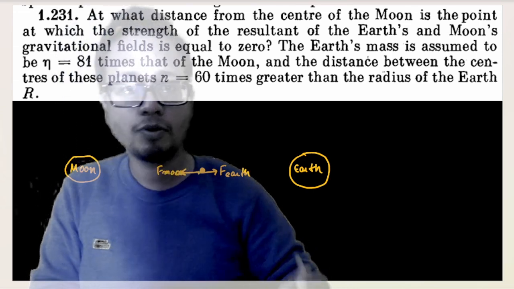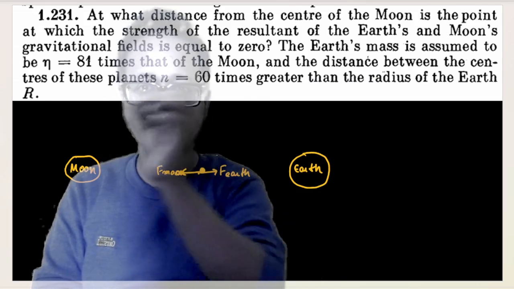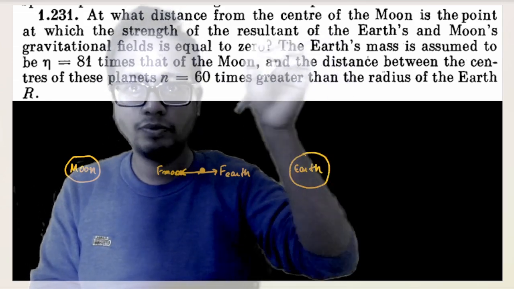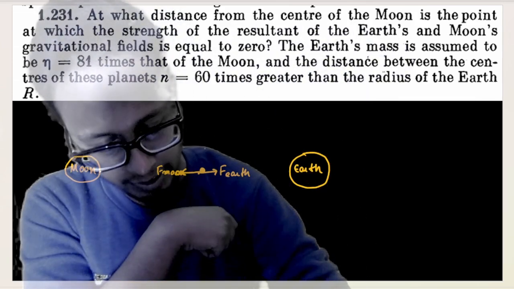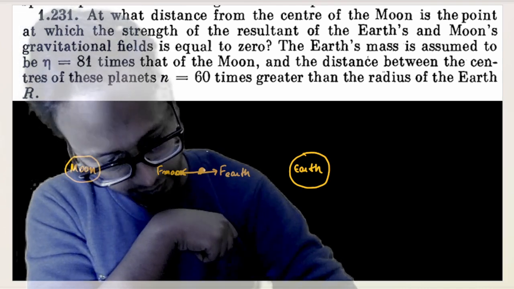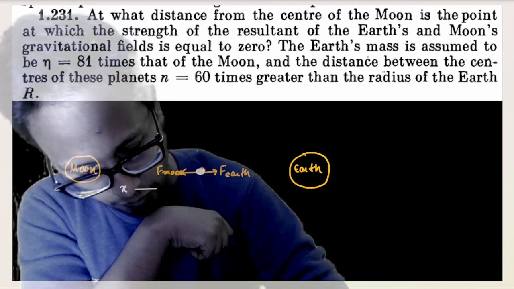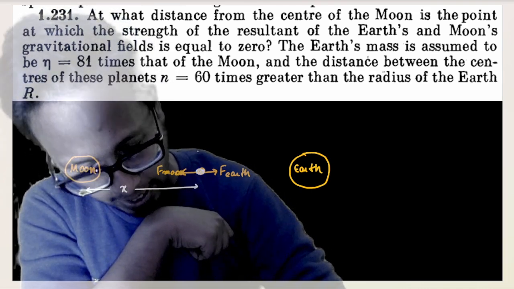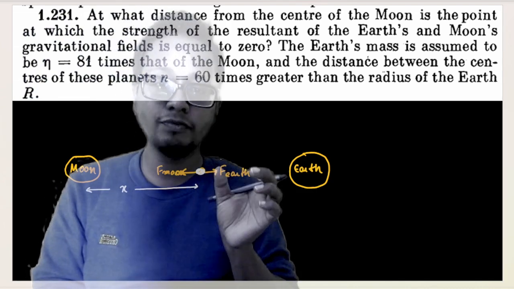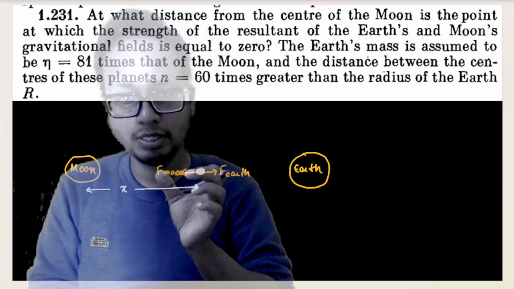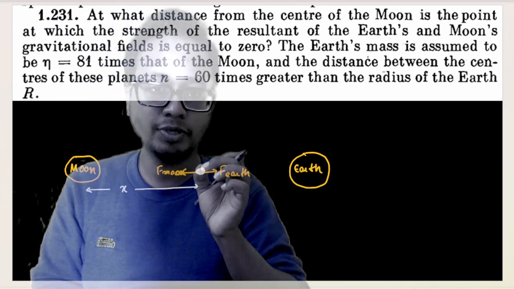We have to find this point from the center of the moon. The distance between centers is given, and we have to find out what distance from the center of the moon. That means we have to find this distance x, from the center of the moon. At this distance x, the gravitational force due to Earth is equal to the gravitational force due to the moon, and then only the field becomes 0.